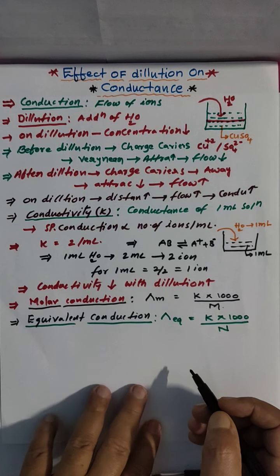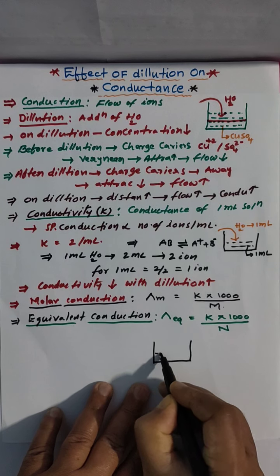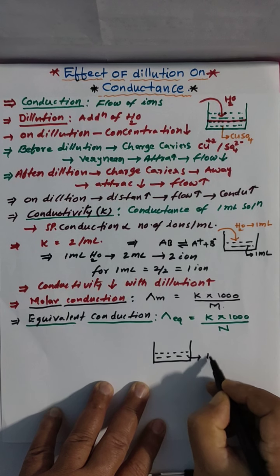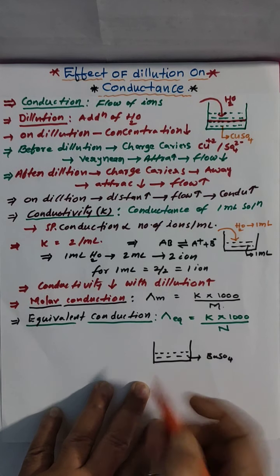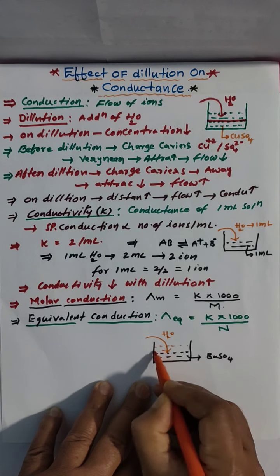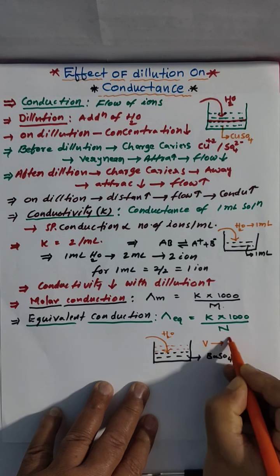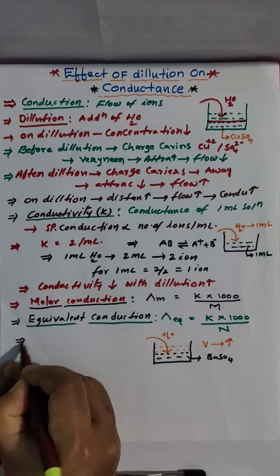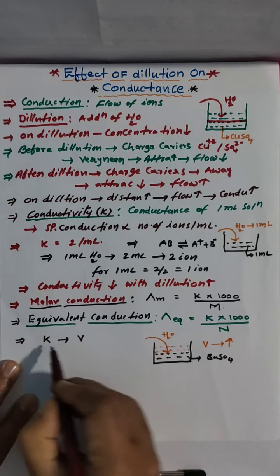Now I took some solution. This is before dilution. For example, barium sulfate I took. After that I am adding some water for dilution. When diluted, volume is increasing, V is going to be increasing. See, what we discussed before: volume increasing, K decreasing.